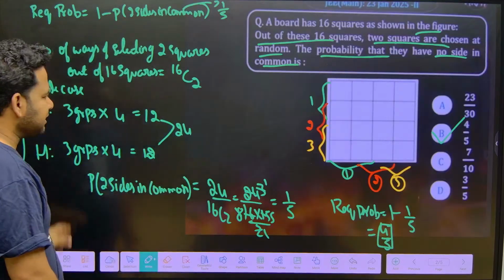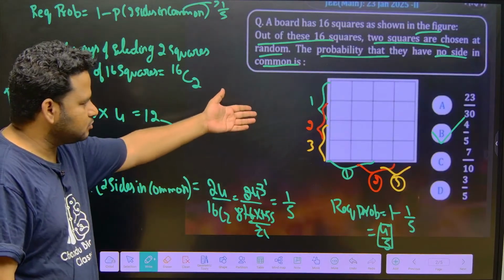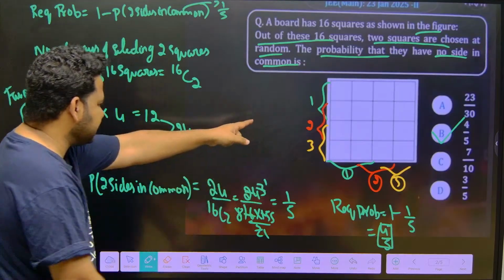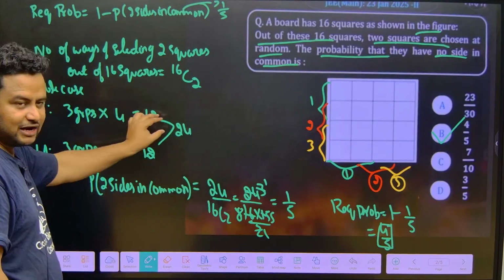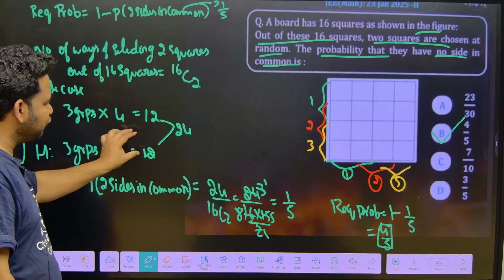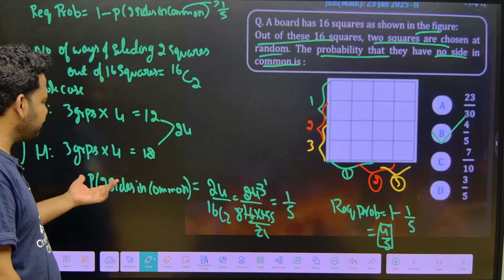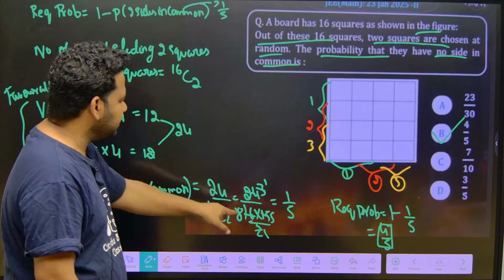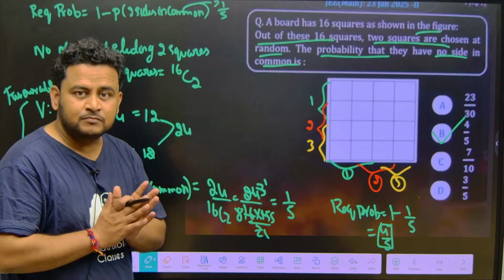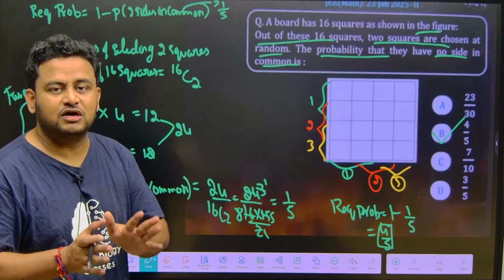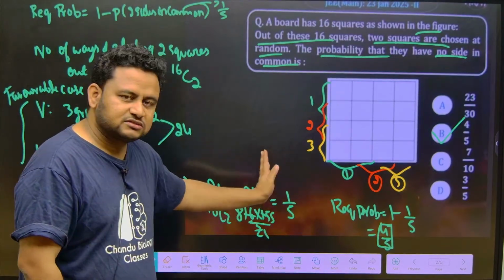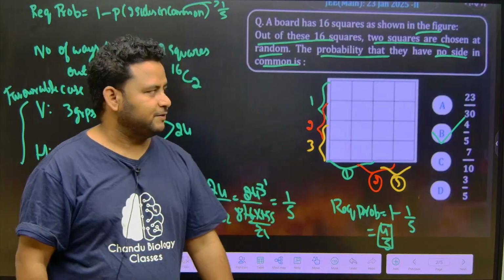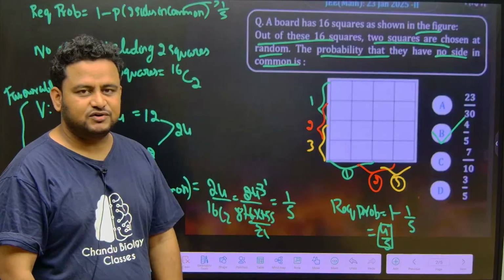Now favorable case, selecting two squares which share a side, that can be vertical also, horizontal also. Vertical it will be like that, 3 groups into 4 is 12, and horizontal 3 groups into 4 is 12, 12 plus 12 is 24. So we got the favorable cases as 24, and 24 divided by the total will give us 1 by 5. But this is not the thing we want; we want sides which are not common. So 1 by 5 is side common. So required probability is 1 minus 1 by 5, which gives us 4 by 5. This was asked in the 23rd Jan 2025 second shift.